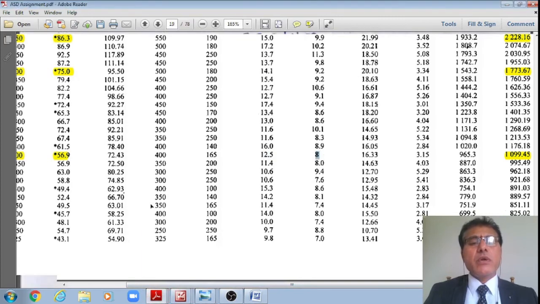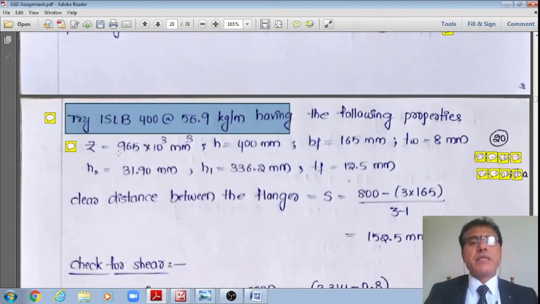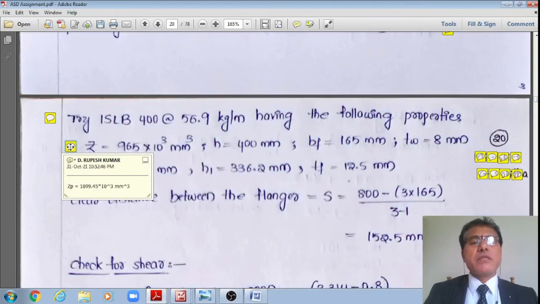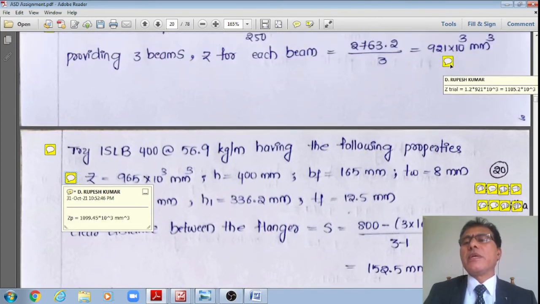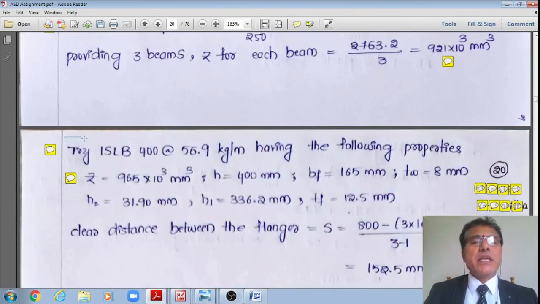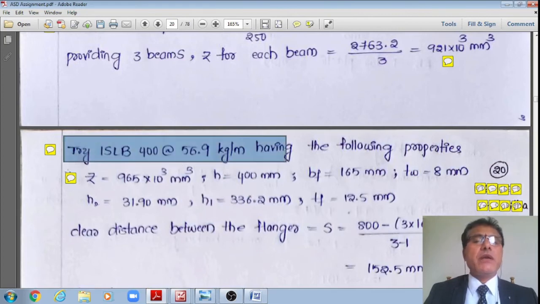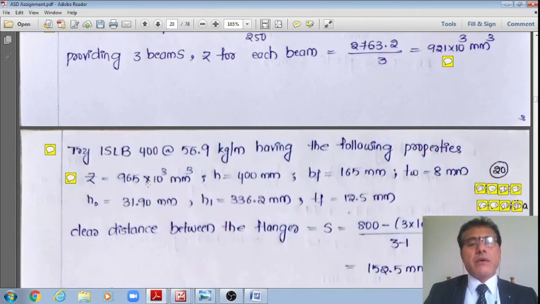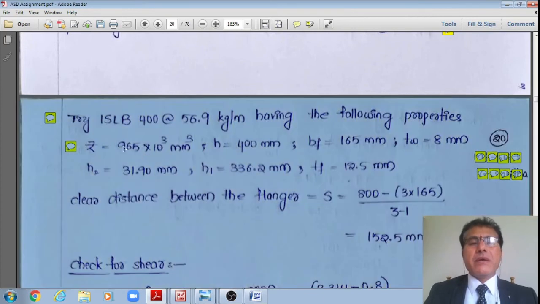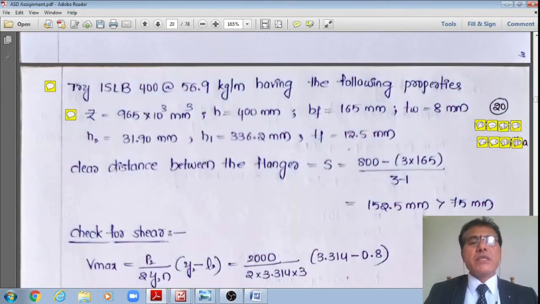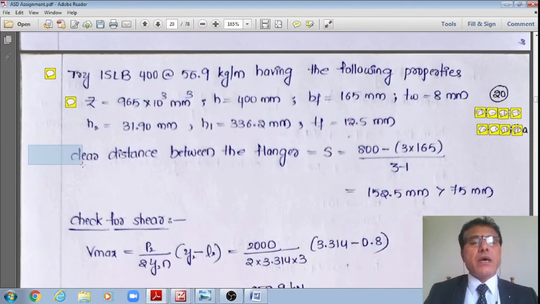Once I note down the relevant properties like this, the plastic section modulus which we have chosen is 1099.45 centimeter cube, which is roughly approximately equal to 1105.2 centimeter cube. Therefore I can proceed with this ISLB 400 at a rate of 56.9. That is my comment.